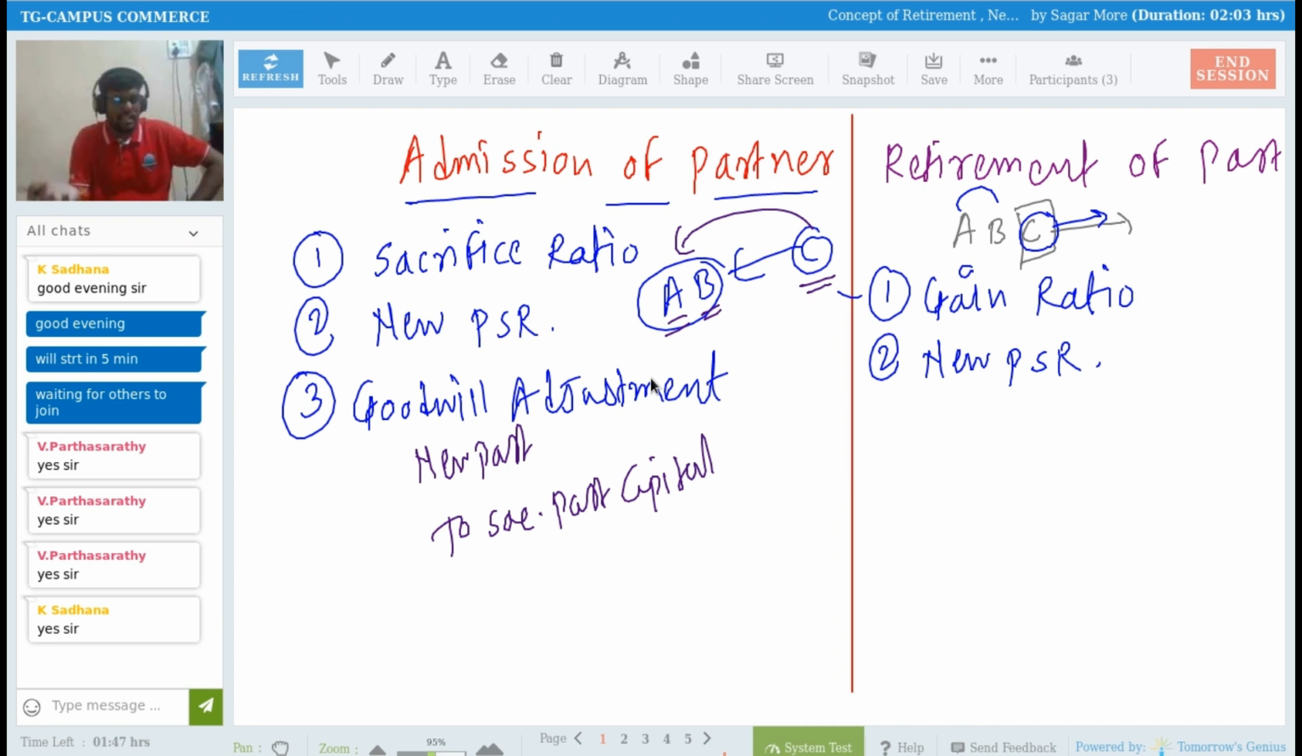Now it is exactly the opposite concept in case of retirement of a partner. In case of retirement of a partner also, we have to do goodwill adjustment.